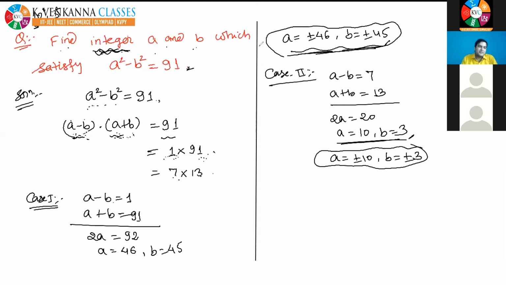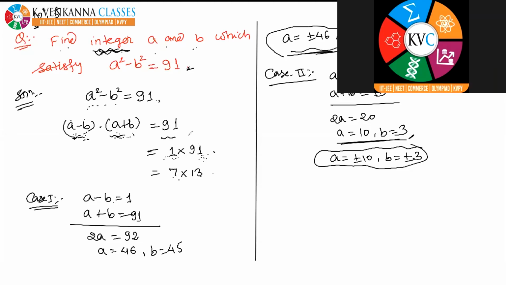Yes, one student is asking, sir, when we equate two equations, do we have to change sign? Why would you have to change sign? No, you don't need to. a minus b is equal to 1 and a plus b is equal to 91. So where to change the sign? I am telling you the left hand side is product of two integers. The right hand side is also, we made it product of two integers. So I am just equating, nothing else. Yes, one case minus 1 and minus 91. I am telling you, you don't need to take it, because in the end I am putting plus minus, so all cases will automatically be covered. Okay.